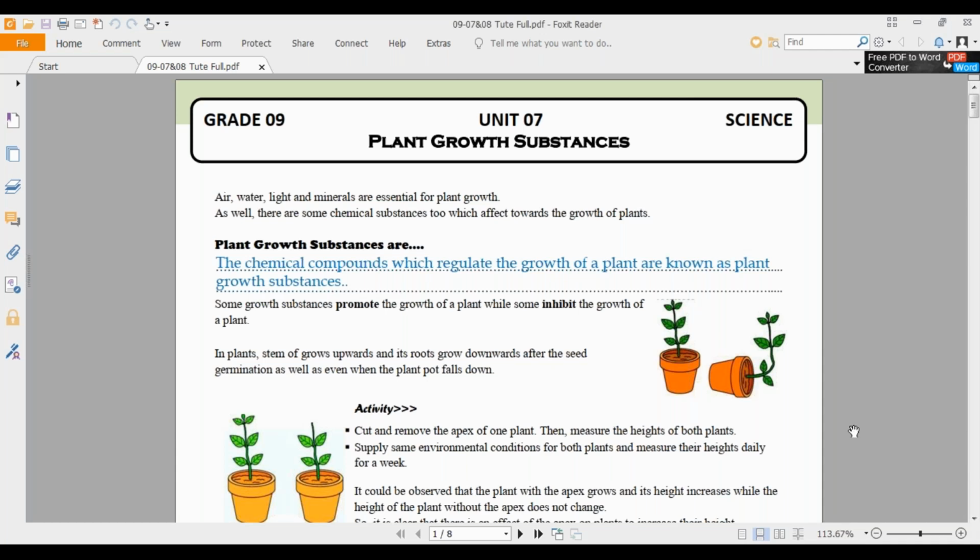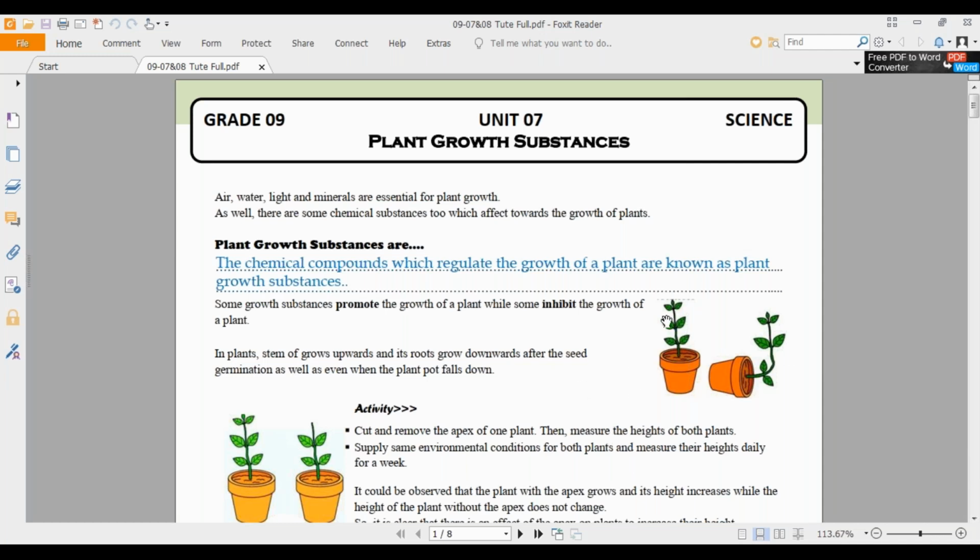You see, in plants, the stem of the plant grows upward and its root grows downwards after the seed germination, as well as even when the plant pot falls down. Always the root will be growing downwards to the earth inside the soil, and the stem will be growing upward. So even if this plant kept in a pot is toppled down, fallen down, still we can see it will be bending and the stem will be growing upward as shown in the diagram here.